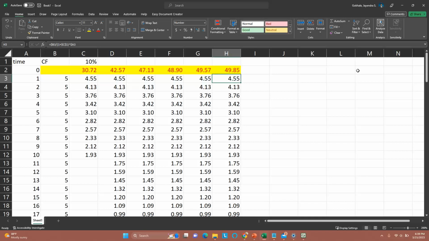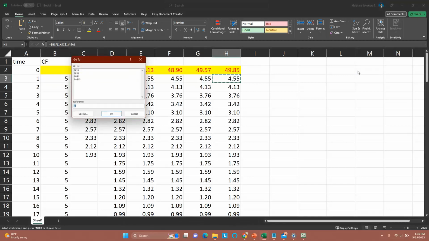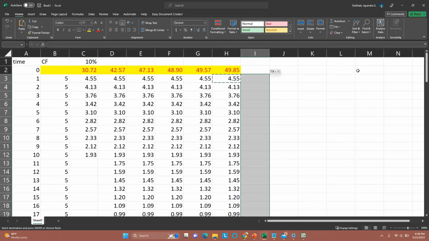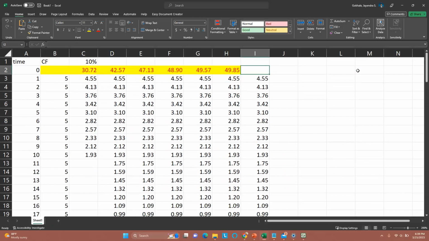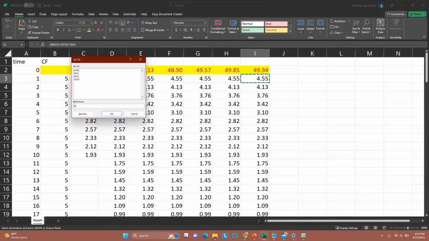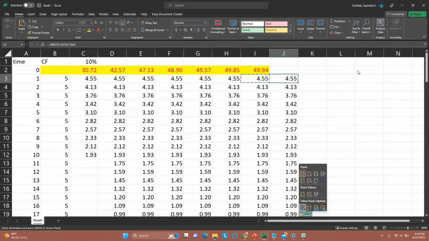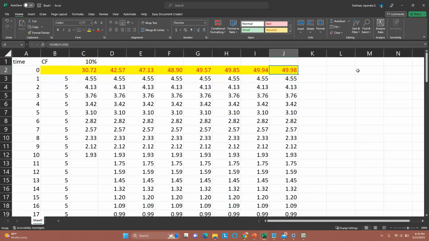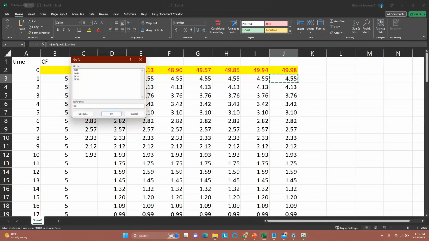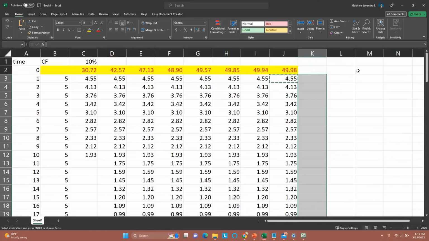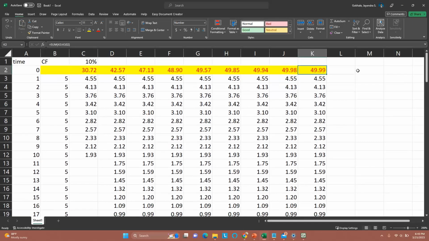Now let's just try 72. So I72, Control V, and then add, Control R, 49.9. So we seem to be leveling off now. Let's try 2 more iterations here. Control G, J82, Control V, and Control R, 49.98. So last but not the least, K92, Control V, and Control R, 49.99.